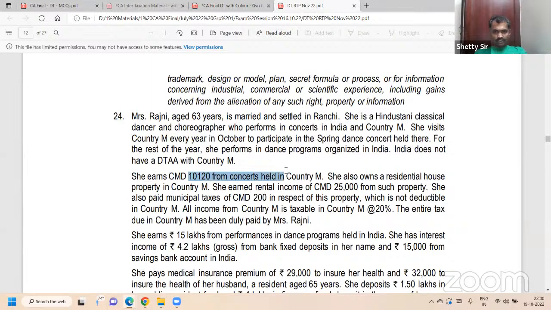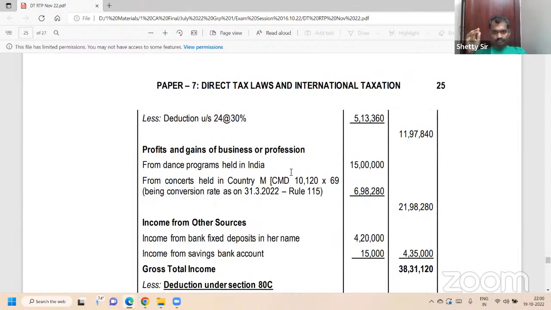She's a musician, dancer, okay. So 10,120 concerts into 69. 10,120 into 69. Rule 115, conversion rate. Rule 115 and 26 also. Now 115. 698 280.